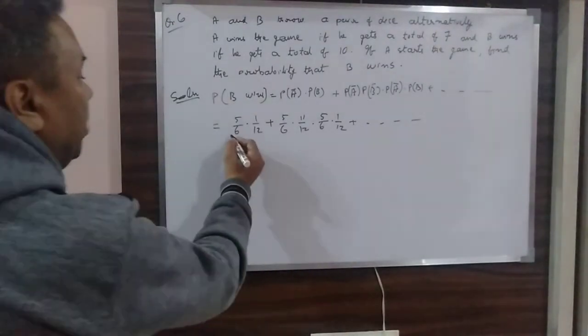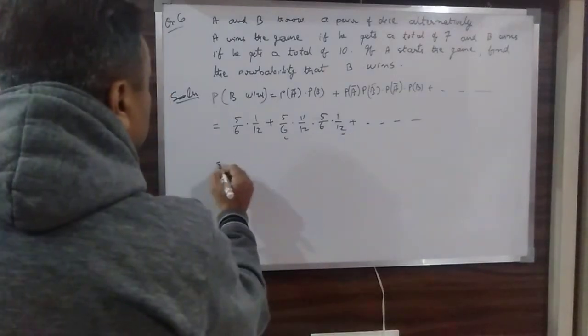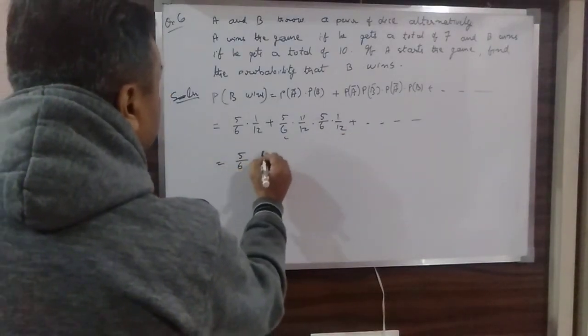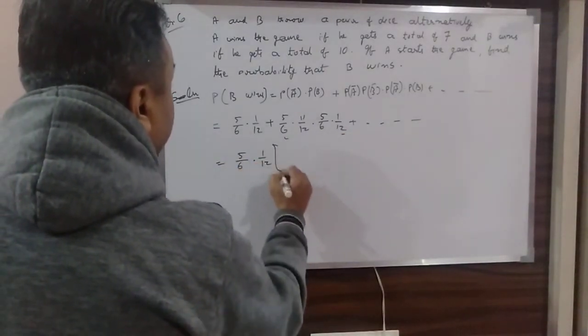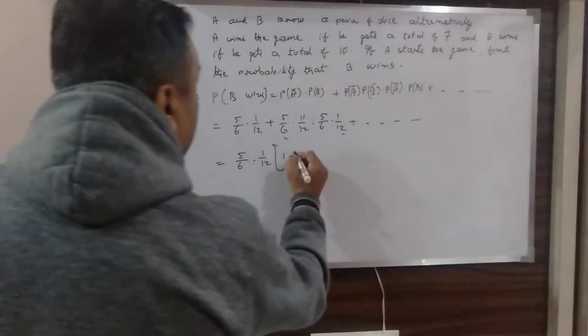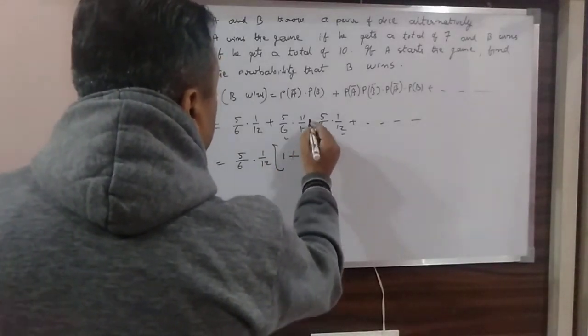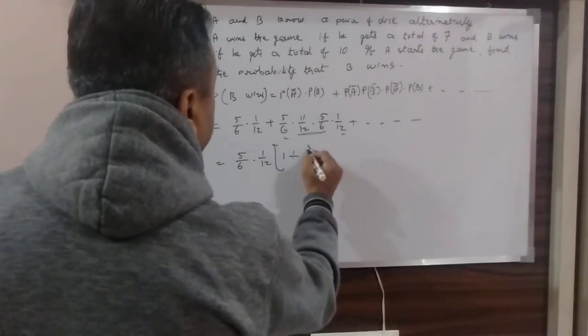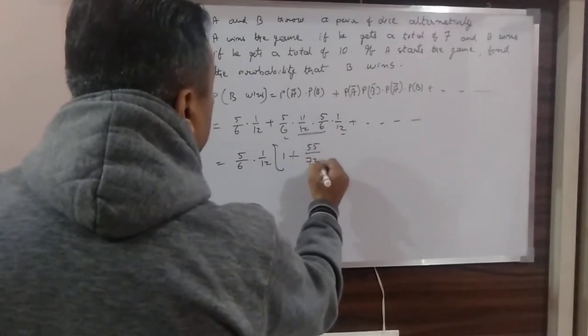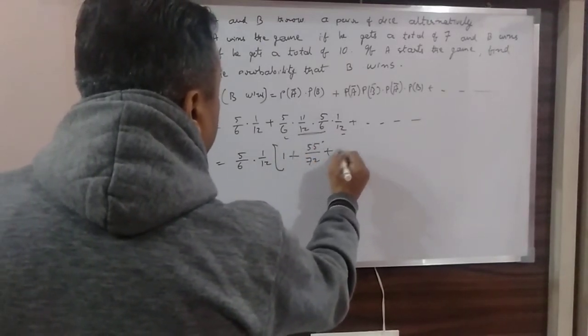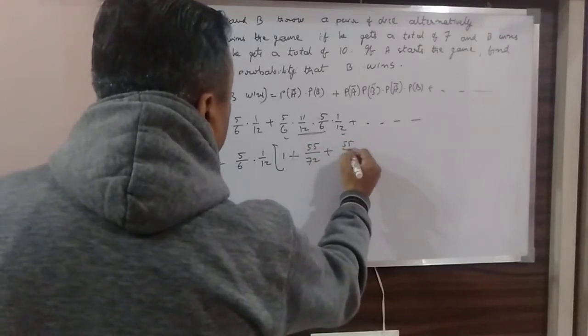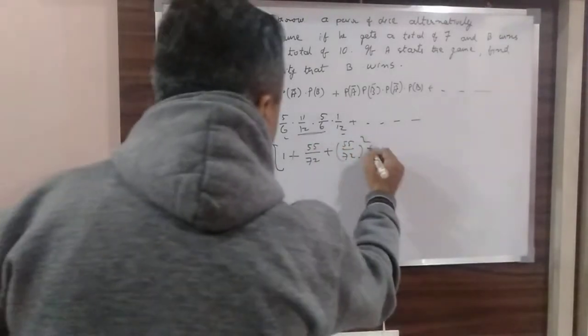That common factor is 5 by 6 and 1 by 12. So if I take out 5 by 6 into 1 by 12, I get inside the bracket once again 1 plus the product of these, that is 55 over 72, plus 55 over 72 square and so on.